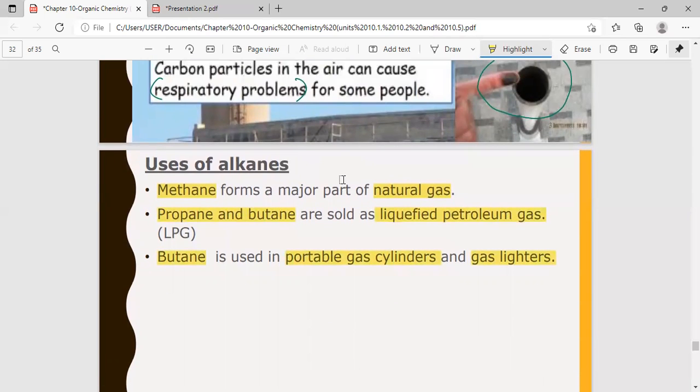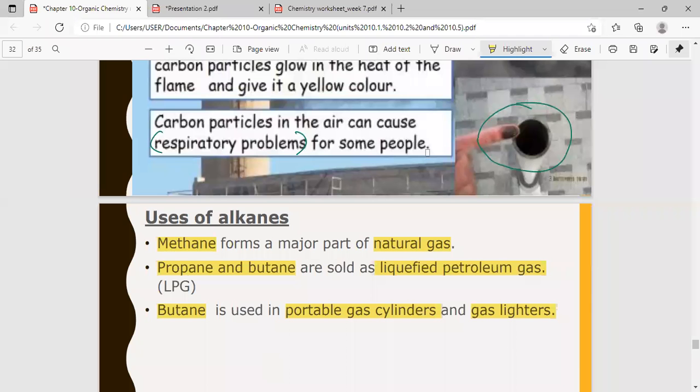It's almost time. Let me summarize what we learned today. Today we learned how to draw the structural formula for alkanes. Just because it says draw structural formula, you don't have to use a pencil. You can use your pen and draw the structural formula.